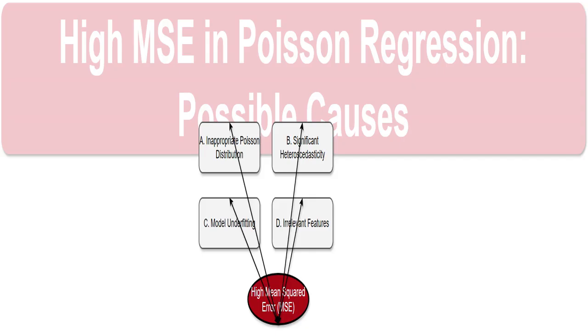Let's explore why you might see a high mean squared error, MSE, when using a Poisson regressor. A high MSE simply means your model's predictions are far from the actual values. We'll look at several reasons this could happen. It's like trying to hit a target. A high MSE means you're missing by a wide margin.